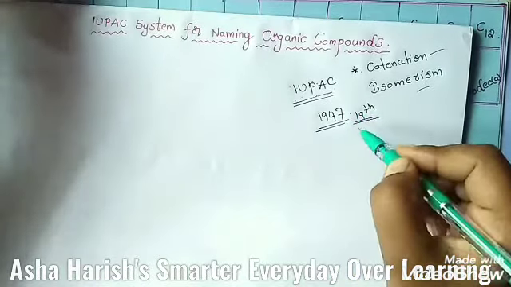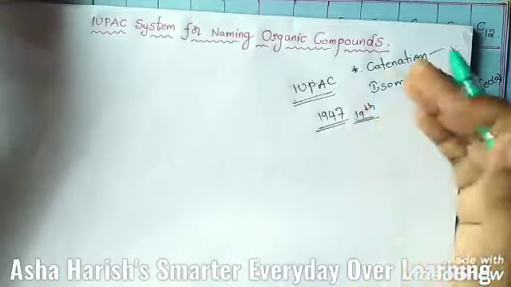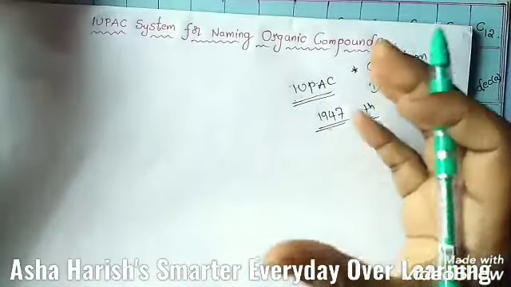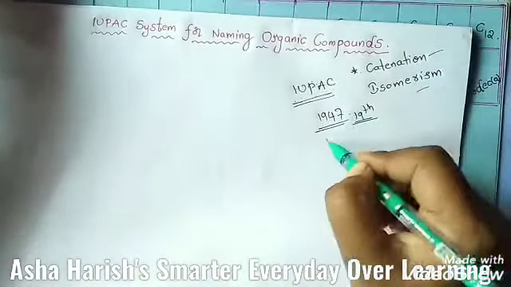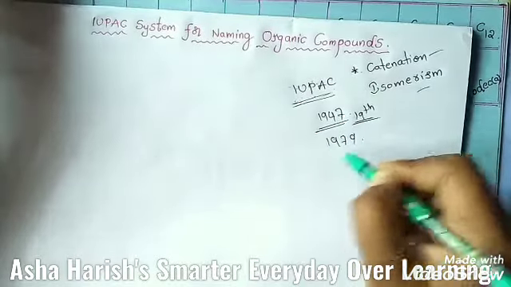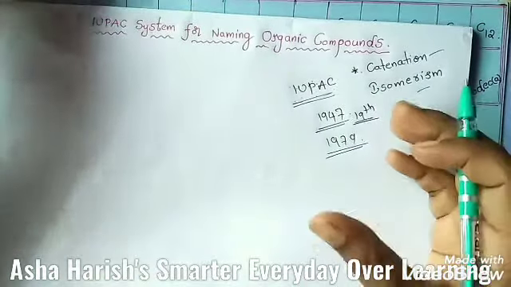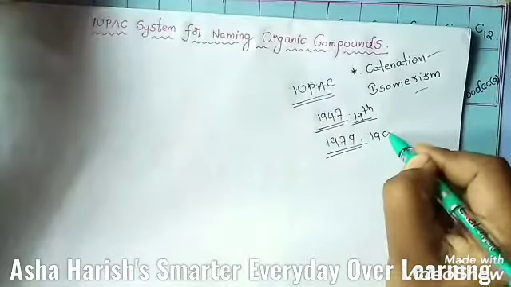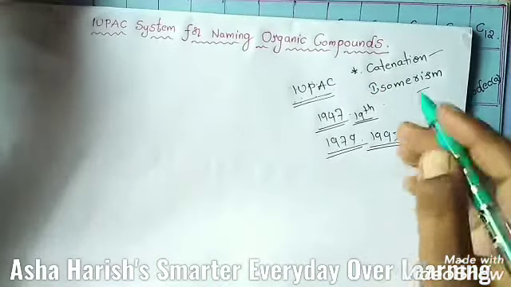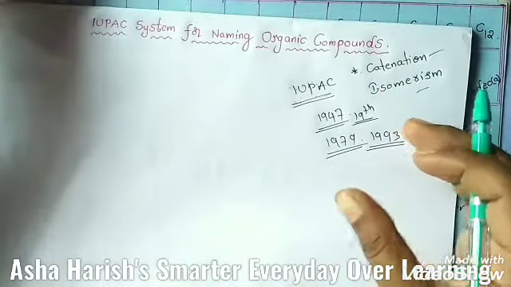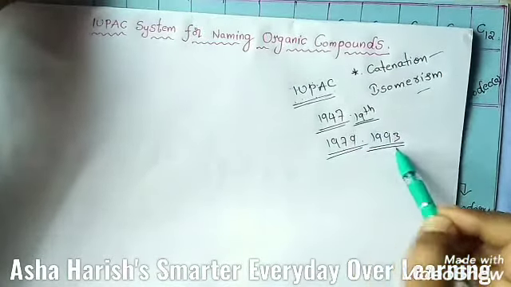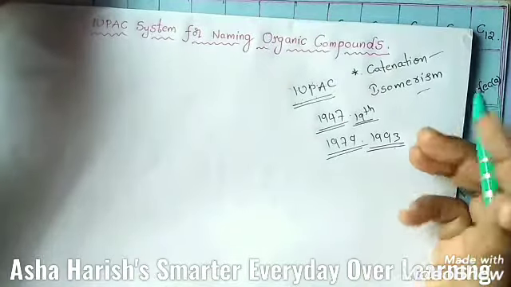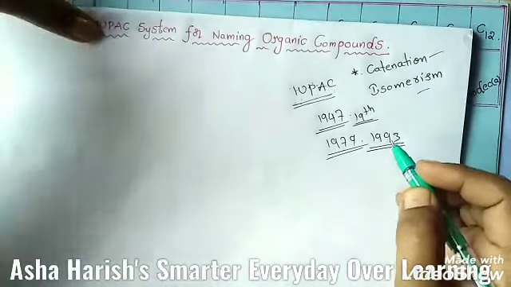These rules underwent modifications from time to time, and the most exhaustive rules of nomenclature of organic compounds were published in the year 1979 and later revised and updated in 1993. The rules discussed in the chapter are based upon the 1979 and 1993 editions of the IUPAC nomenclature of organic compounds.